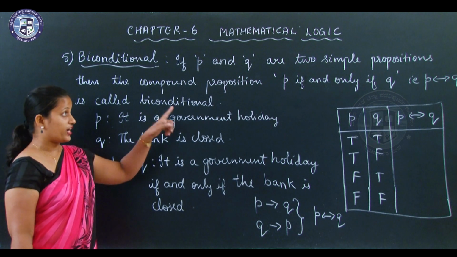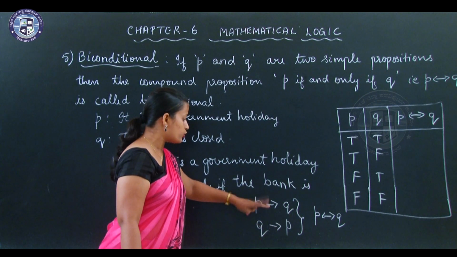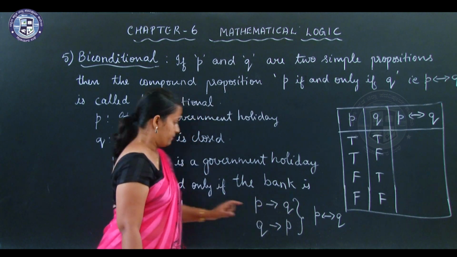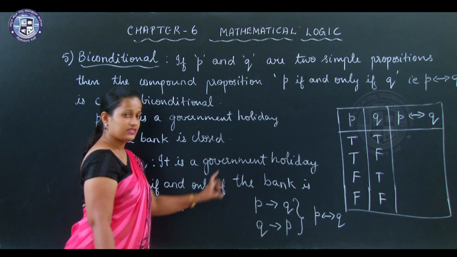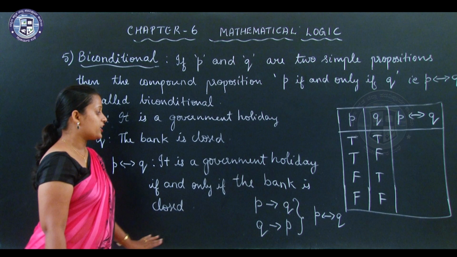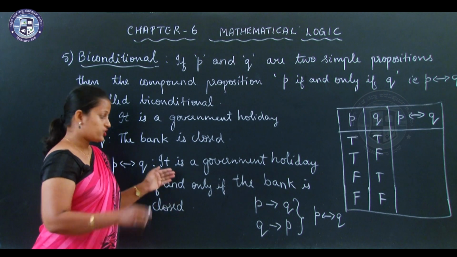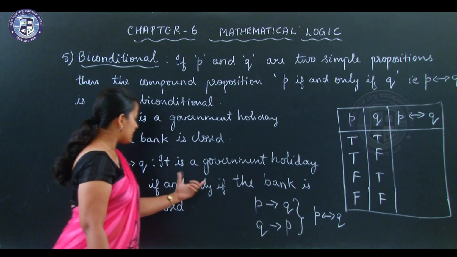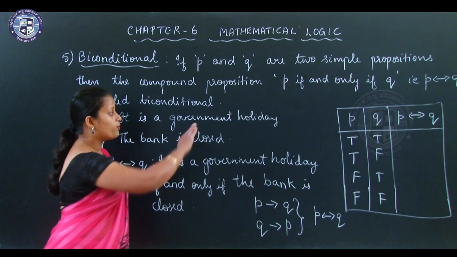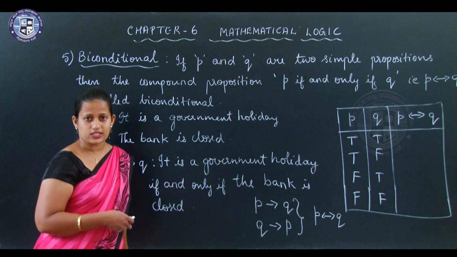So when you say P if and only if Q, both the sides should hold good with conditional. If P then Q, if Q then P. So if it is a government holiday, then the bank is closed. If the bank is closed, then it is a government holiday. That is the meaning of saying it is a government holiday if and only if the bank is closed. So instead of saying two statements, we combine it with if and only if. Okay. So that is the meaning of biconditional. Now both are true. It is a government holiday if and only if the bank is closed. It is true.